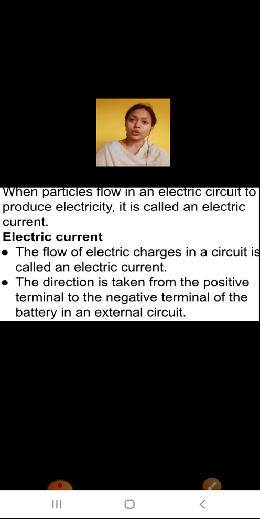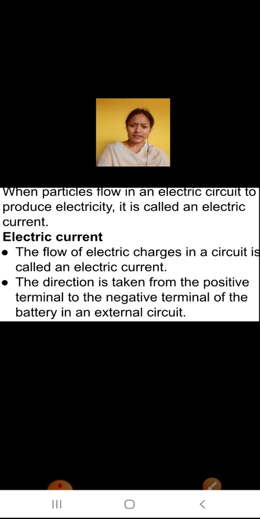Now, the question is, what is electricity and what is electric current? So many terms are there to be learned. When particles flow in an electric circuit to produce electricity, it is known as electricity, and the current that is flowing is known as electric current. Here, particles means electrons. So, electrons are flowing in a circuit, so they produce electricity.